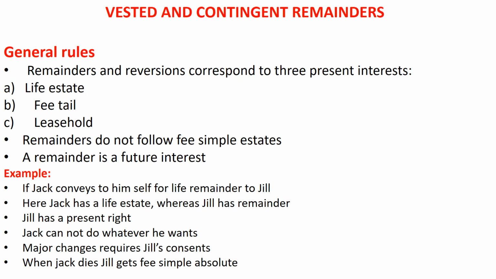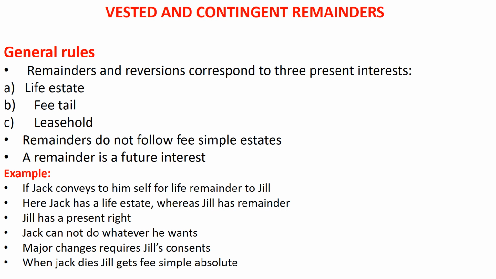and reversion correspond to three present interests. We've talked about present interests in the previous video. Life estate is one of them, a fee tail, and a leasehold. Remainders do not follow fee simple estates. Now we've talked about the fee simple estates, the fee simple absolute. So a remainder does not follow a fee simple estate. A remainder is a future interest.